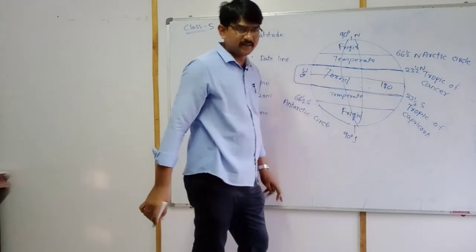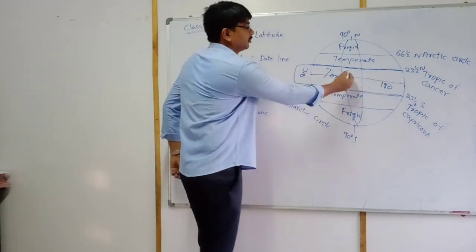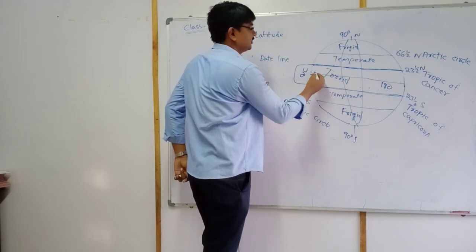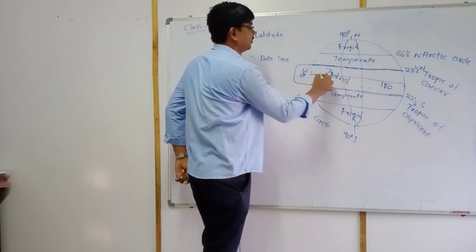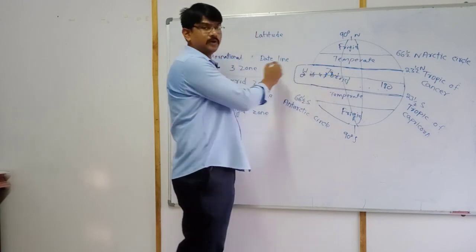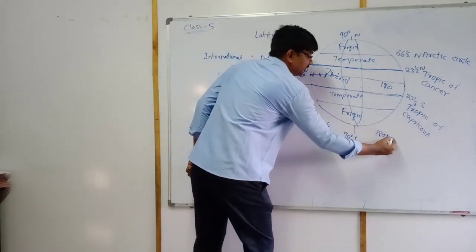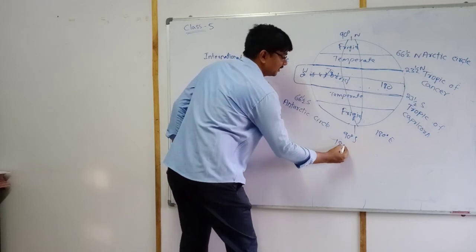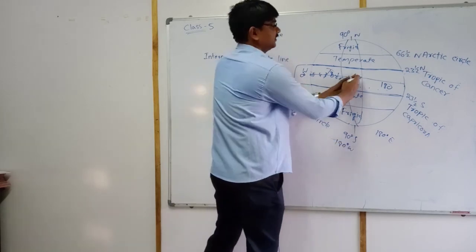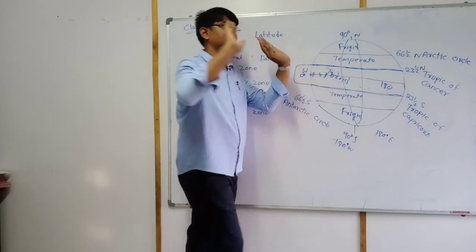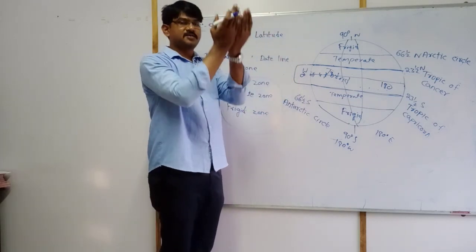From the prime meridian to the west side 1, 2, 3, 4, 5, 6 up to 180 degrees. 180 degrees east, 180 degrees west. This side 180, this side 180. Same line.